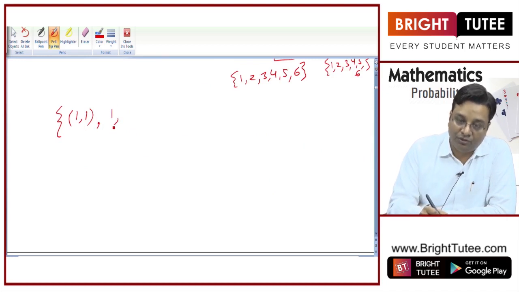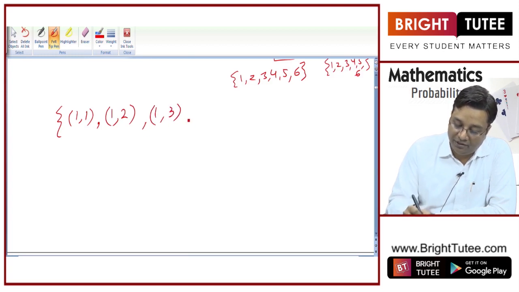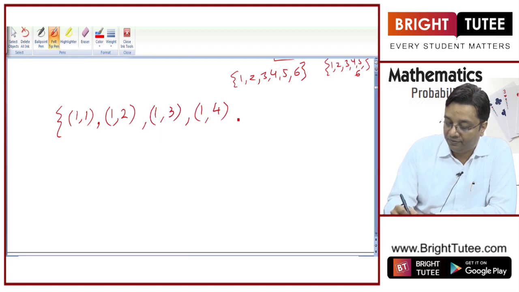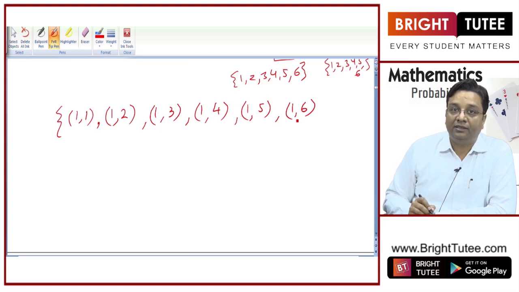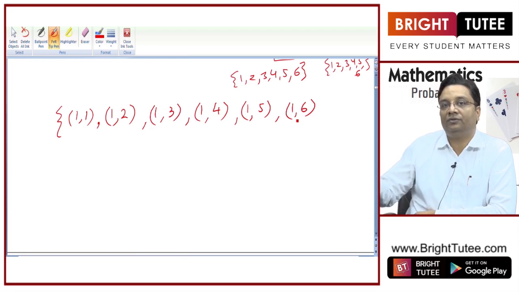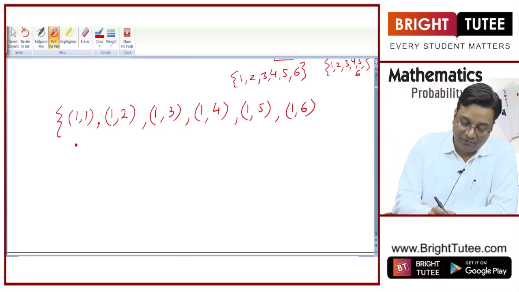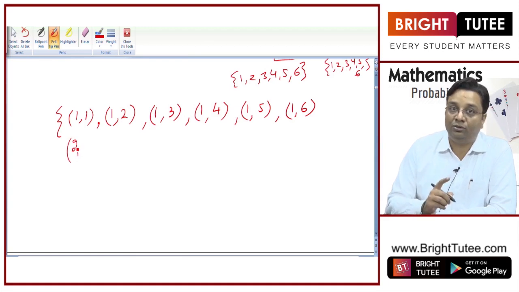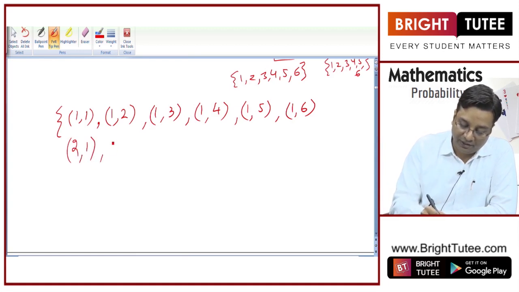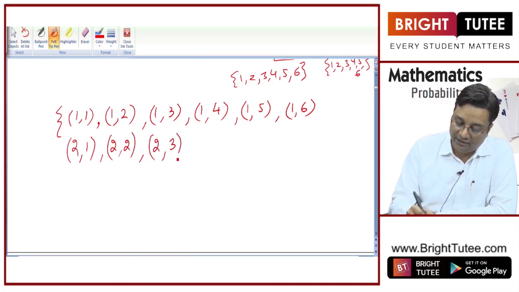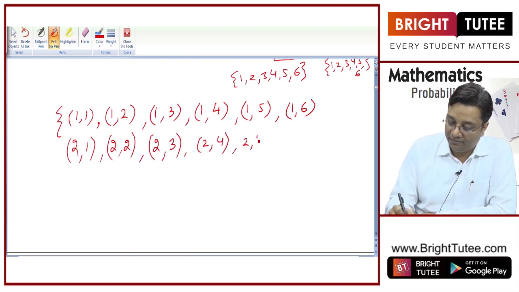Second can be first shows 1, second shows 2, first shows 1, second shows 3, first shows 1, second shows 4, and you can keep on going like this, right? This is about when first die shows 1 and second die shows 1, 2, 3, 4, 5 and 6. So then you can write first die shows 2, second shows 1, first shows 2, second shows 2, first 2, second 3, right? I hope you have got the idea what I am doing here.